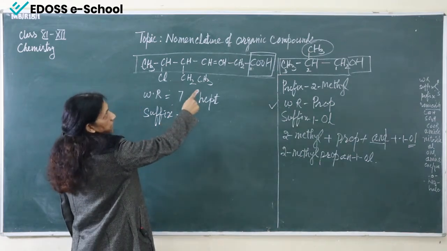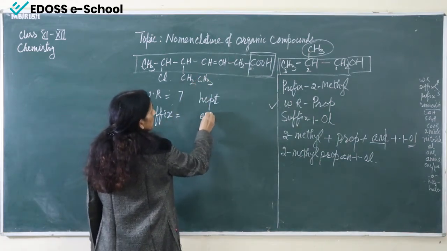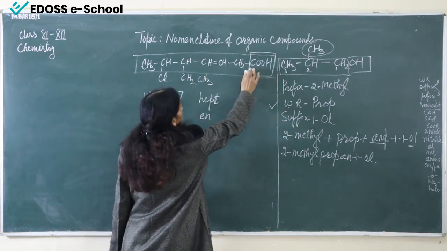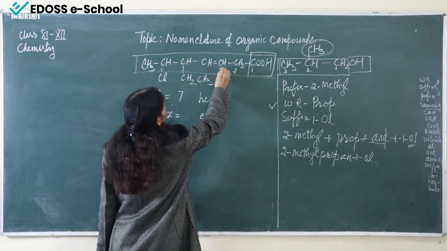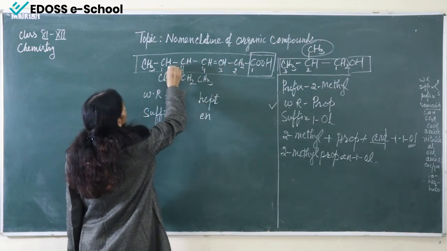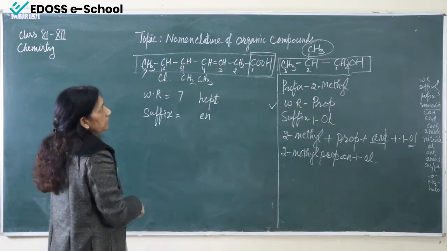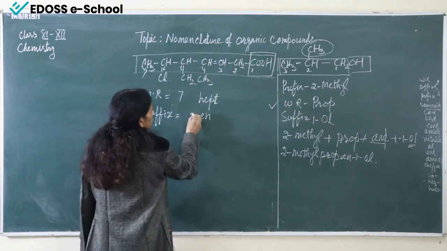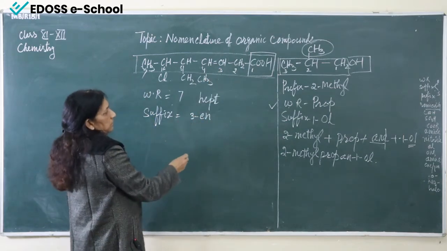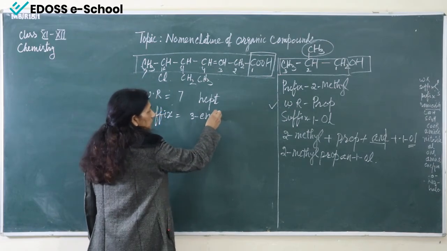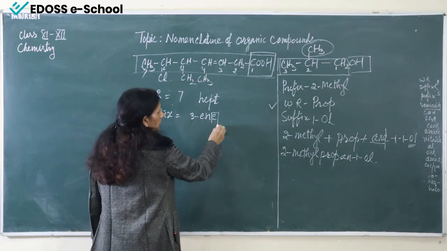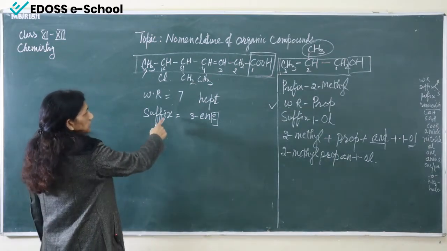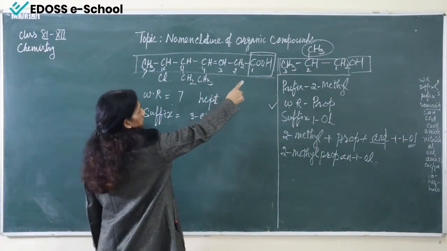So the primary suffix will be -yne. Okay, and we have to count. So we will do numbering like this: 1, 2, 3, 4, 5, 6 and 7. So this -yne is at 3. So we will write 3-yne. We can write this also, but for this -yne we have to see whether it will remain or be deducted. This is the primary suffix.